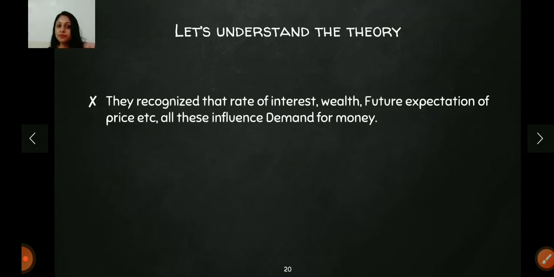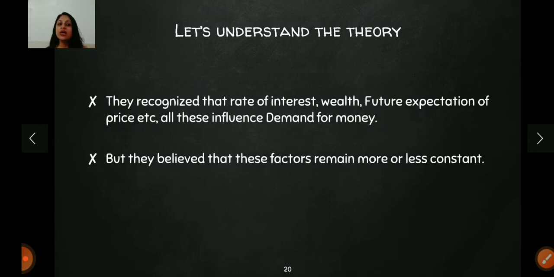Number one, Cambridge, Alfred Marshall and Arthur Cecil Pigou, they both said that yes, demand for money depends on the rate of interest also, that depends on the wealth also, that depends on the future expectation in the prices. मतलब future में क्या prices change होने वाले हैं उस पर भी money की demand depend करती है. But they said कि ये जो factors हैं, these factors remain more or less constant. They said these factors do not change that much. That is why they did not incorporate these factors in their equations, right?